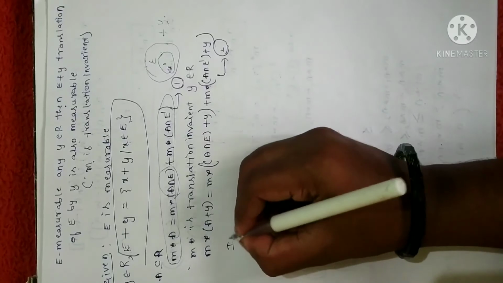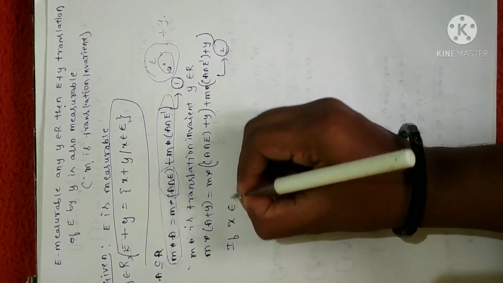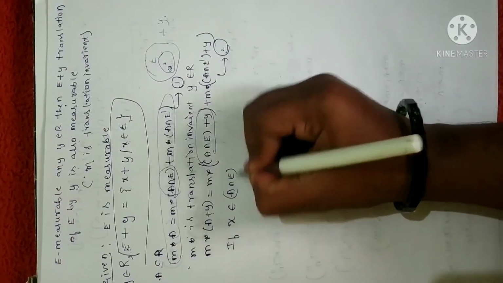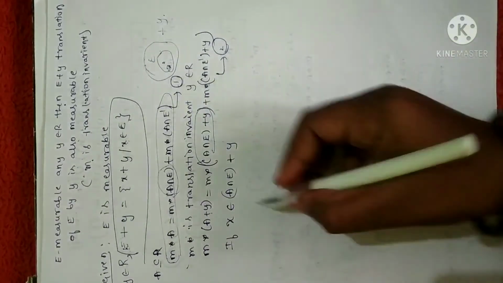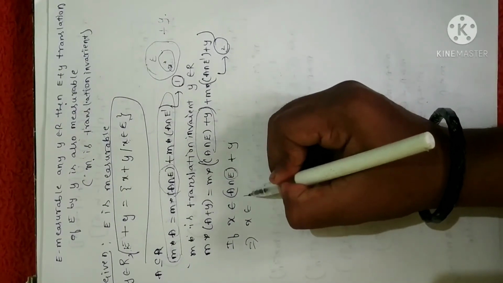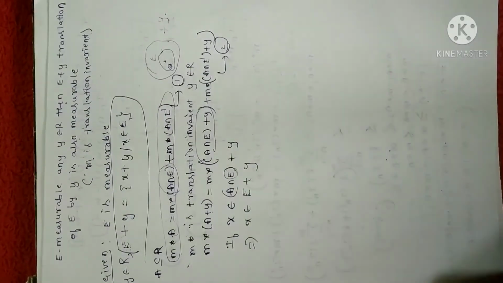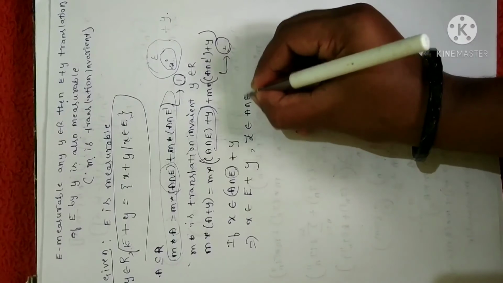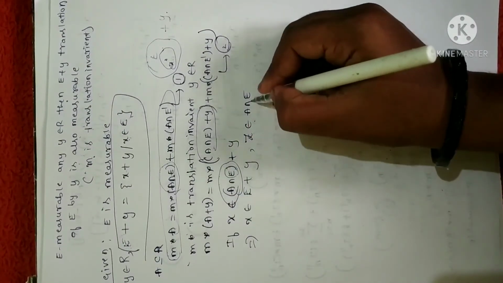Fine. Now if any element x belongs to this set, let me take the set A intersection E plus y. Then that implies, since I am taking an intersection, I have to write the second set: x should also belong to E plus y. Fine. Now let us take any element, say z belongs to A intersection E. Suppose in this set I have an element z.